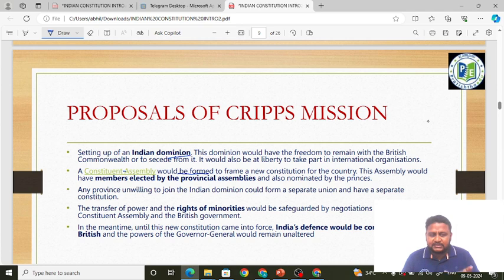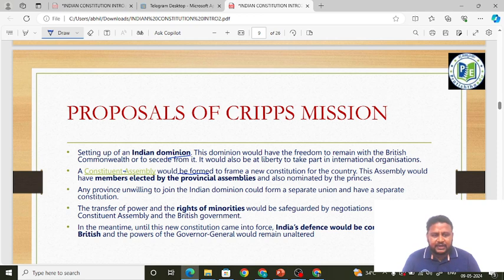Understood, friends? That is, people will be elected from the assemblies and people will be nominated from the princely states. Okay, understand, friends? This is a very important point. Election from provincial assemblies, nomination from princely states. Okay, friends, is that clear? I hope it is clear.